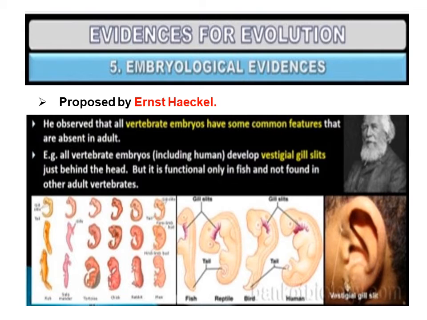Organisms that share common descent show embryological patterns on which they later build their adult pattern. This was first observed by Ernst Haeckel, who held that ontogeny, development of embryo, recapitulates phylogeny, evolution of species.